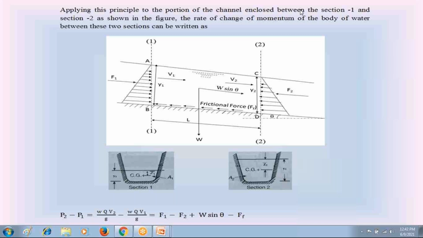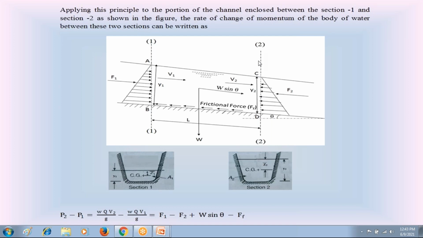Okay, coming to this diagram, please everyone focus on the diagram. On the slide diagram, we consider this water flow in the open channel between section 1 and section 2. This is a small section, not of very large length. This portion is a small portion. In this portion of water flow, we applied Newton's second law.